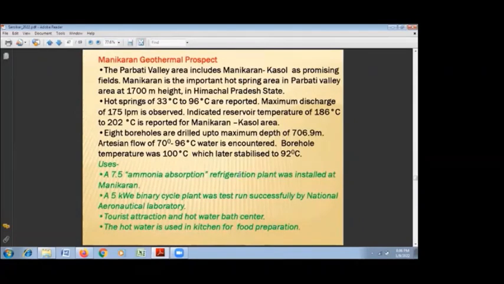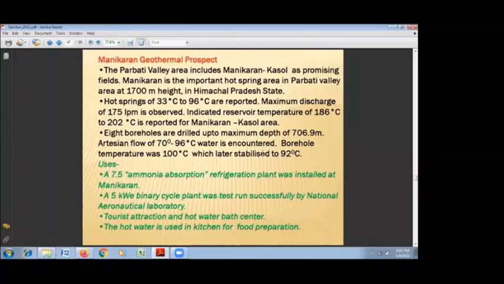The next is in the Parvati Valley area, that is Manikaran, at a height of 1,170 meters. Hot springs of 33 to 96 degrees centigrade are reported, and indicated reservoir temperatures of 186 to 202 degrees centigrade are found here.